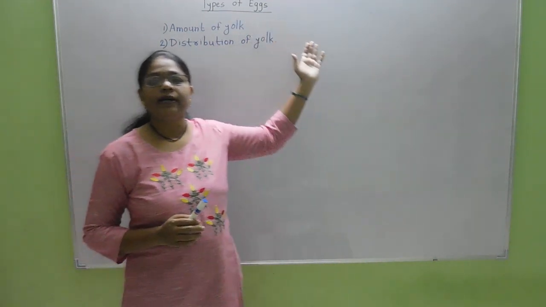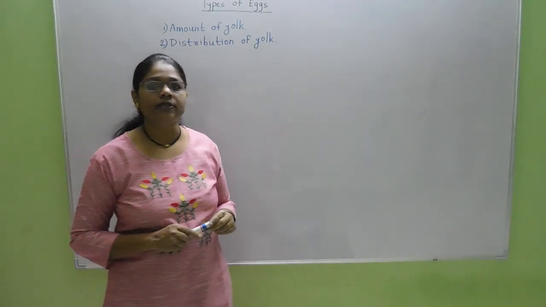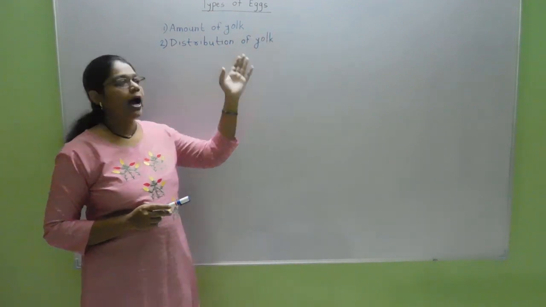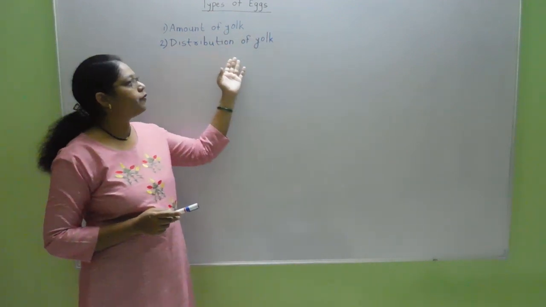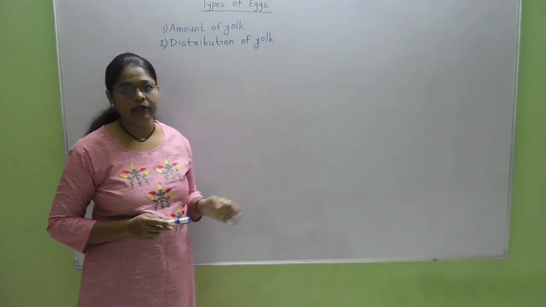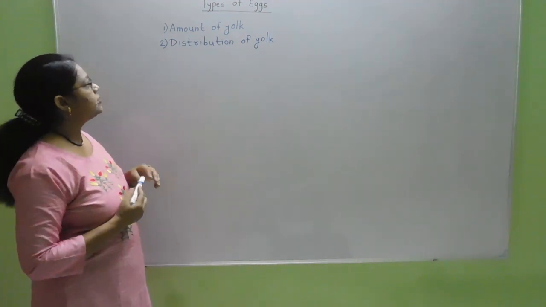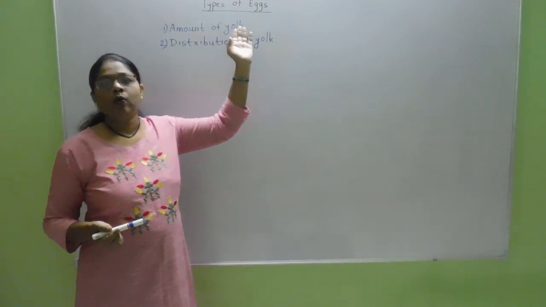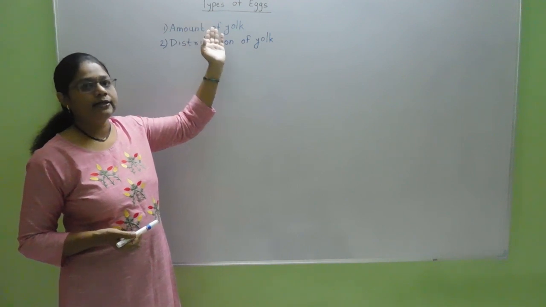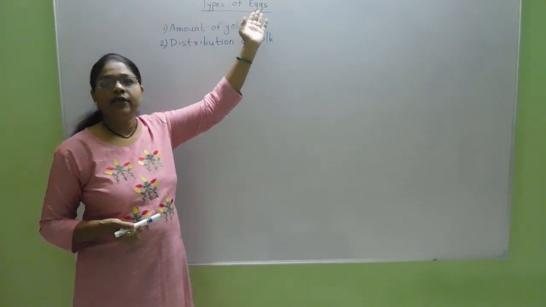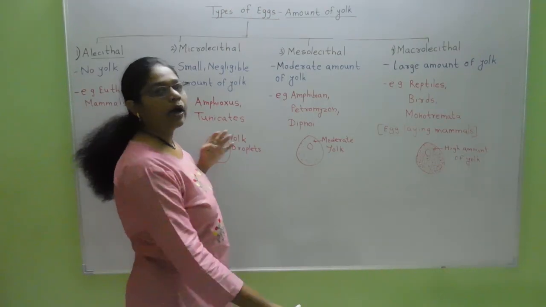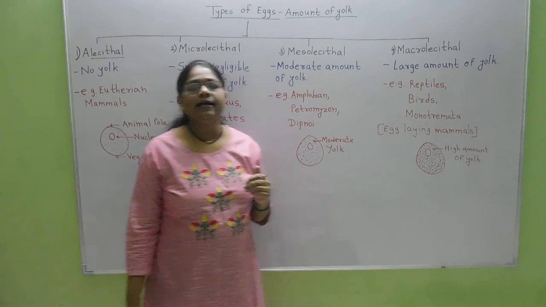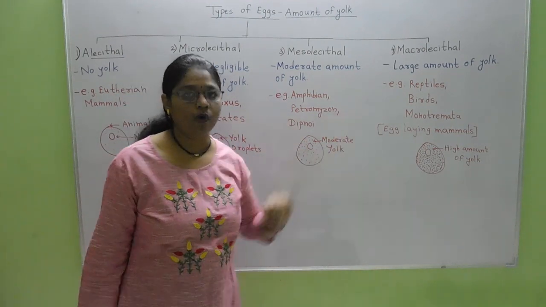Now these types of eggs are classified in two ways. The first one is the amount of yolk inside the egg, and the second one is the distribution of yolk inside the egg. So first we will see the amount of yolk inside the egg, and according to this, how the eggs of various animals in the animal kingdom are classified. According to the amount of yolk, eggs are classified into four types.